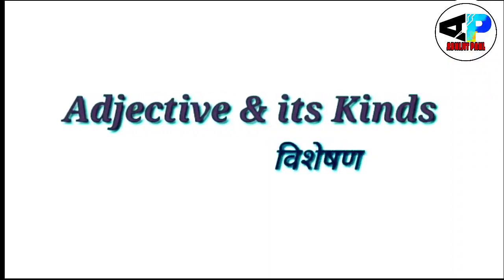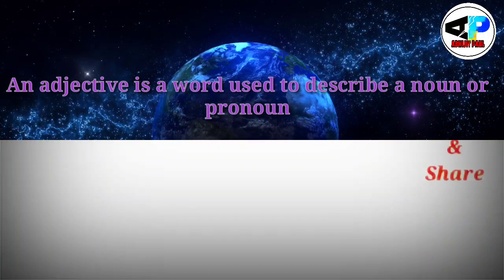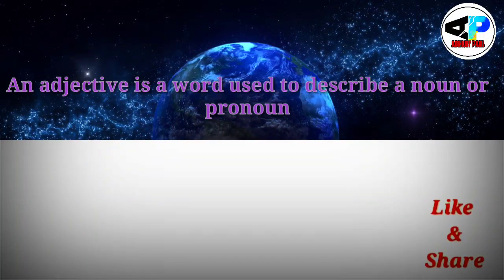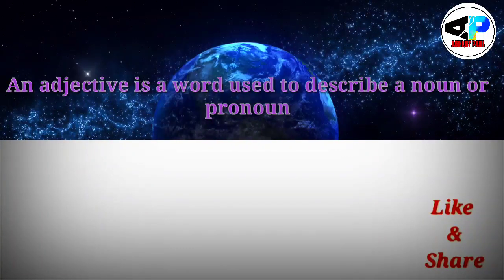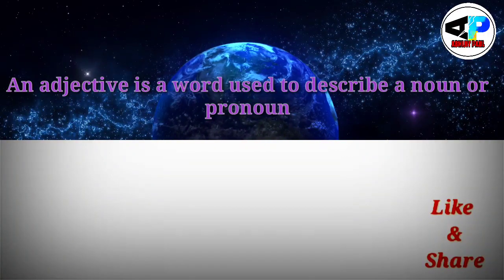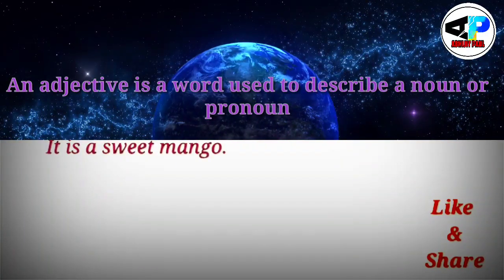Today my topic is adjective and its kinds. So what is an adjective? Adjective is a word that is used to describe a noun or a pronoun. Means we are qualifying a noun or pronoun with these words, adjectives. So let me take some examples.